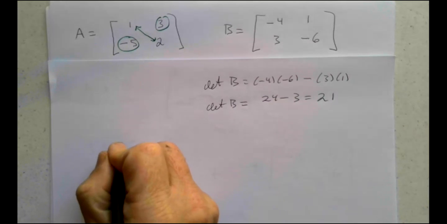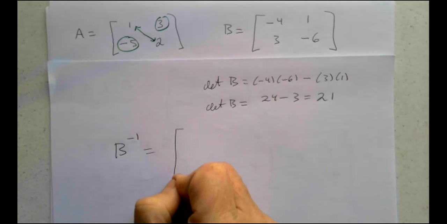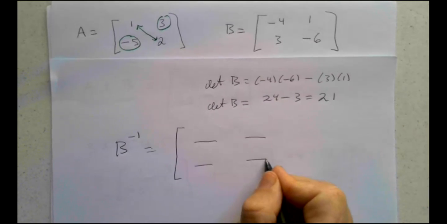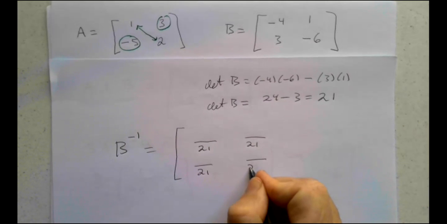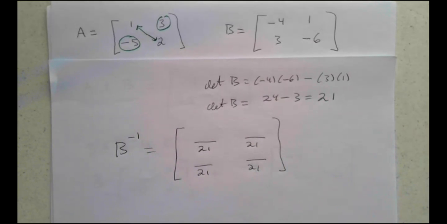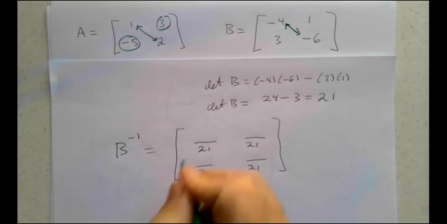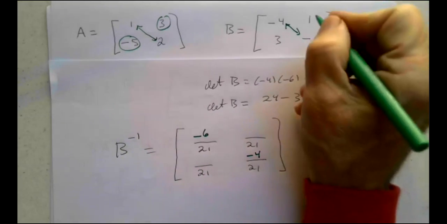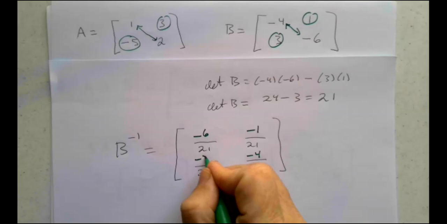Okay. So to get B inverse, we have 21 downstairs for all 4 slots. 21, 21, 21, 21. Switch the people on the main diagonal. Negative 4 and negative 6 have to switch. So negative 6 moves up here, negative 4 moves down there. And then sign changes, the other 2 get sign changes. 1 becomes negative 1, 3 becomes negative 3.